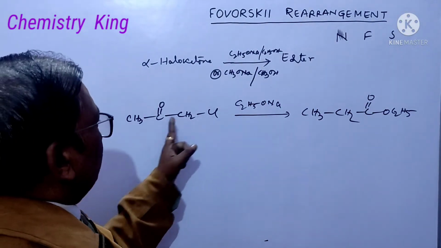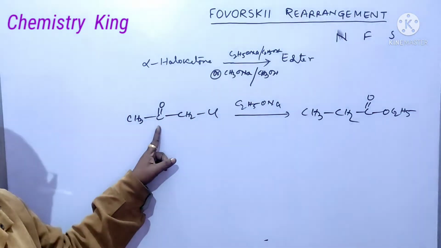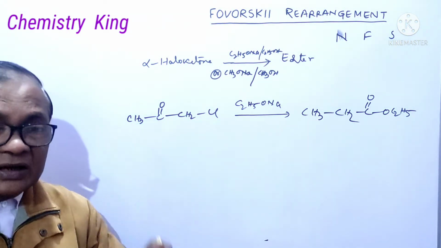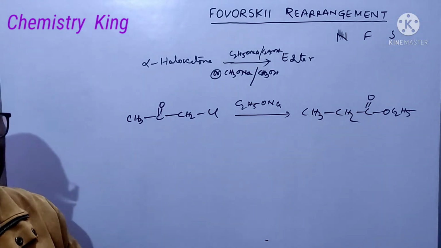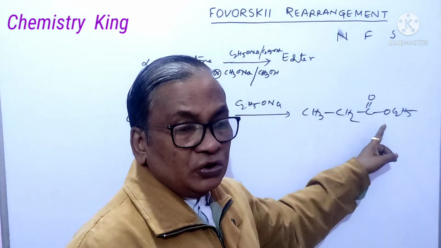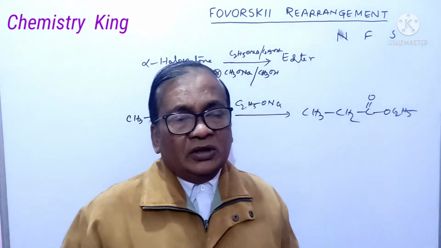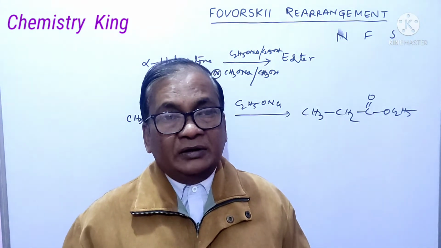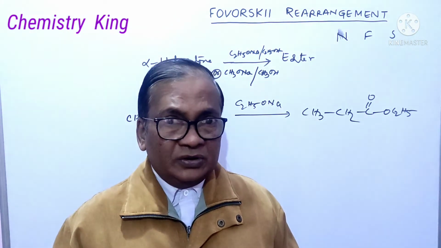This ethoxide ion will attack here, so it is ester. If in certain circumstances we use hydroxide base, then hydroxide will attack here and you will get acid. So in some books you will see the statement: when alpha haloketone is treated with sodium ethoxide, with base, ester or acid is produced.